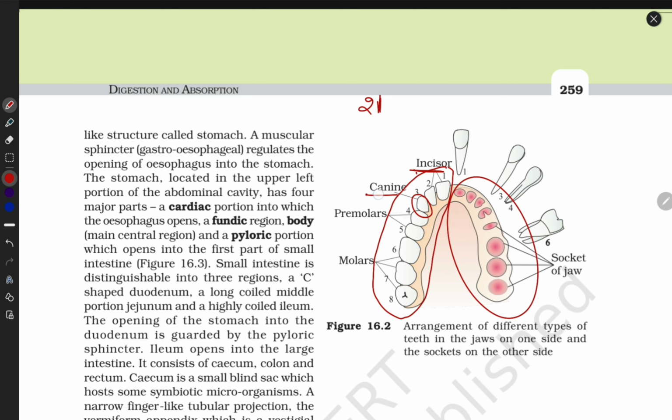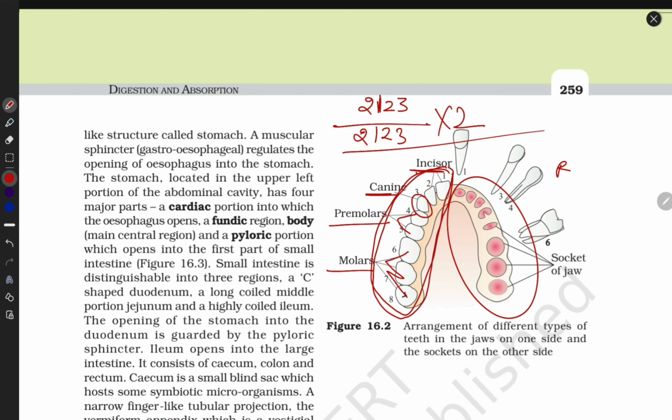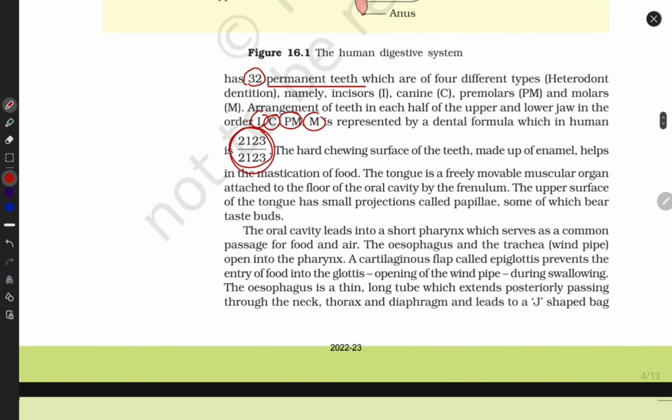This is for smashing the food. Premolars and molars chew the food, and these are molars. This is 2 in number and this is 3 in number. This is the upper side, in the upper jaw, and the lower jaw also contains this side, and on the right side, upper we also have, and right side lower we have 2. So this is the ratio of our teeth. Clear guys? I know, very clear.